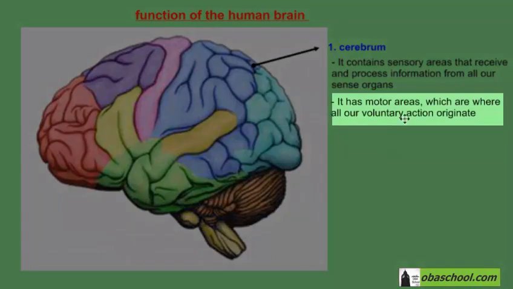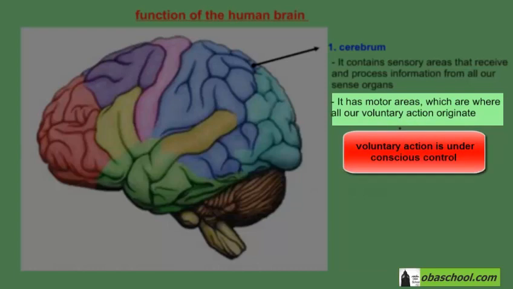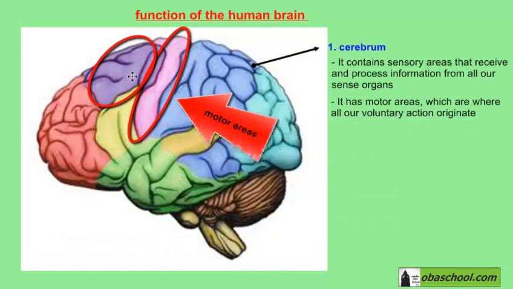The cerebrum also has motor areas, which are where all of our voluntary actions originate. So all of the actions that we think about and we decide to do, like walking, for example, and not like breathing or our heart beating, the actions that we have conscious control over, the voluntary actions, are originated by motor areas in our brain, different from the sensory areas, which are responsible for understanding the information that we receive from our sense organs. These are the motor areas that are found in the cerebrum.